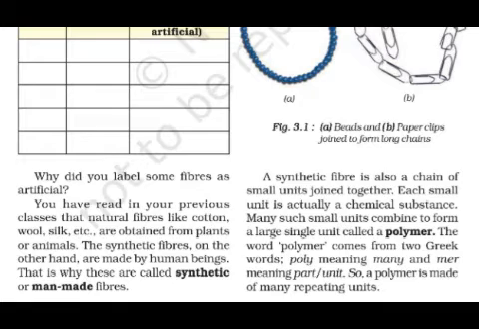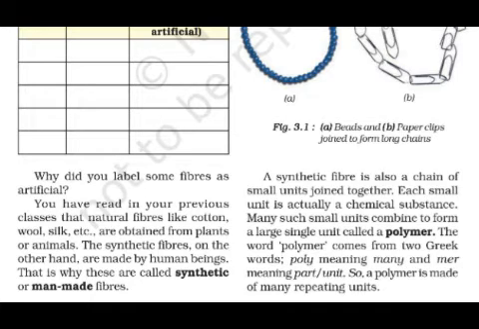Okay, you have read in your previous classes that natural fibers like cotton, wool, silk, etc. are obtained from plants or animals. The fibers which are obtained from plants or animals are known as natural fibers.